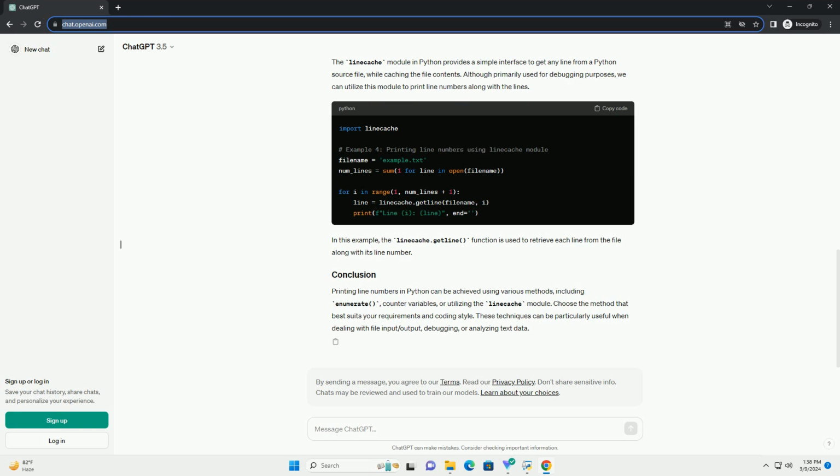its line number. Printing line numbers in Python can be achieved using various methods, including enumerate, counter variables, or utilizing the linecache module. Choose the method that best suits your requirements and coding style. These techniques can be particularly useful when dealing with file input/output, debugging, or analyzing text data.